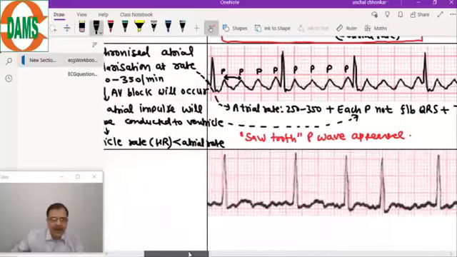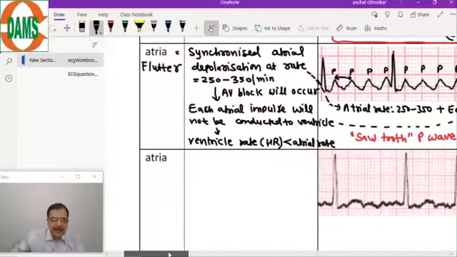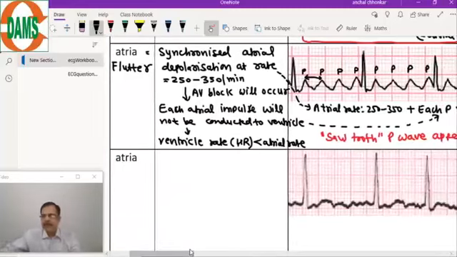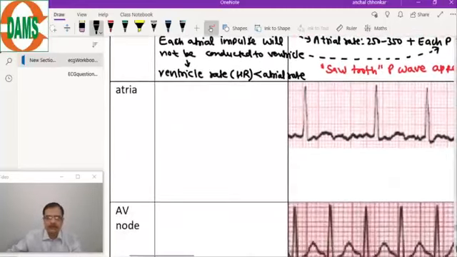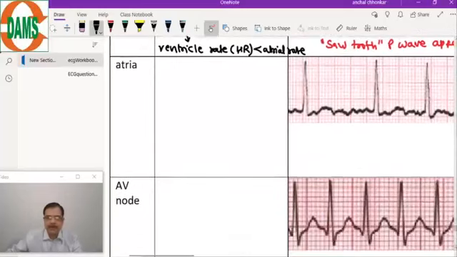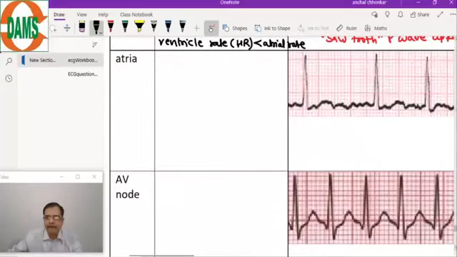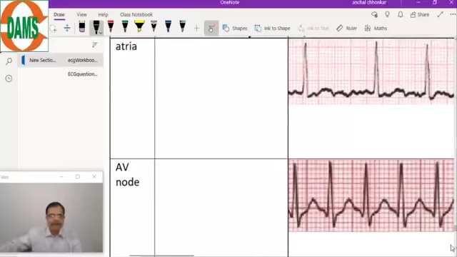Now the atrial fibrillation. Flutter versus fibrillation: now you will see the difference, how it is different from the flutter.